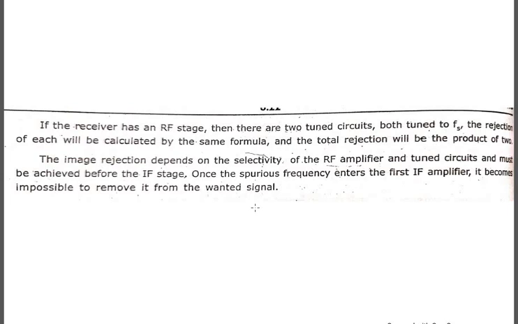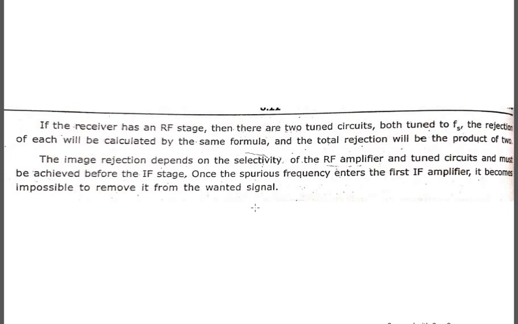So the image rejection depends upon the selectivity of the RF amplifiers and tuned amplifiers and must be achieved before the intermediate frequency stage only, because once the signal is given to the intermediate frequency stage, we can't change it. The intermediate frequency stage gives the signal frequency, and only that is passed to the amplifier stage.